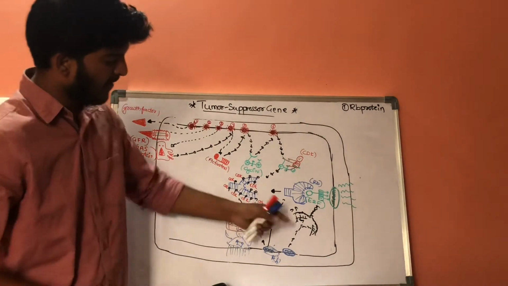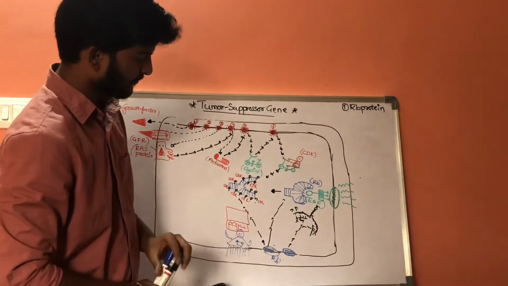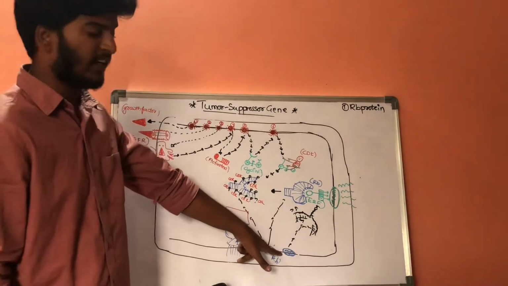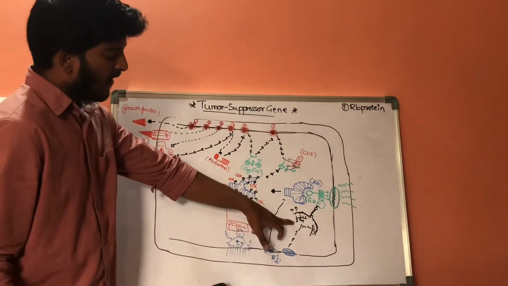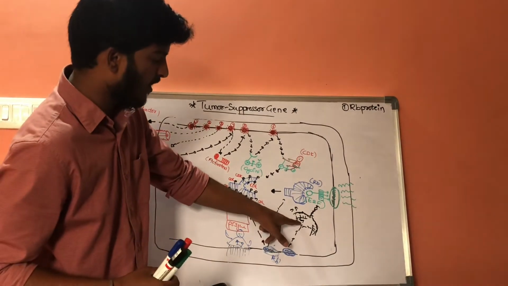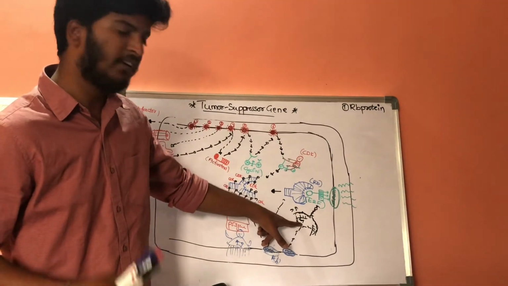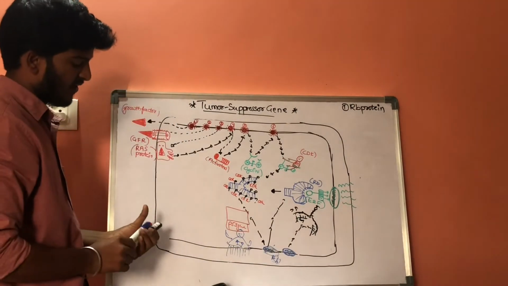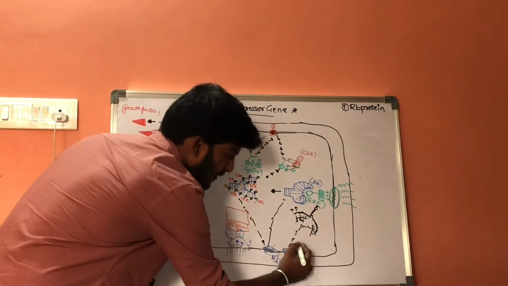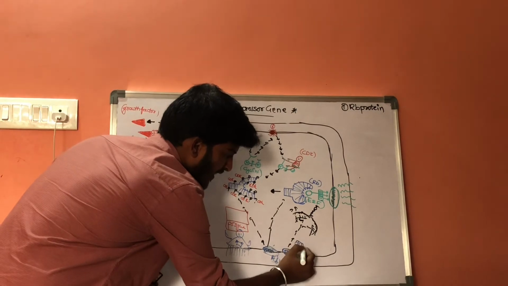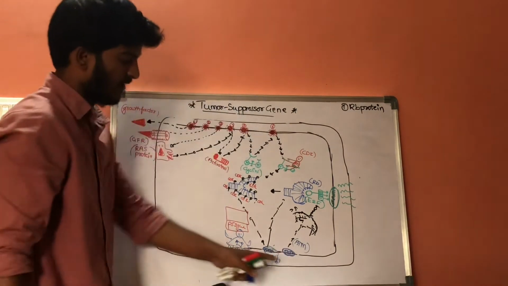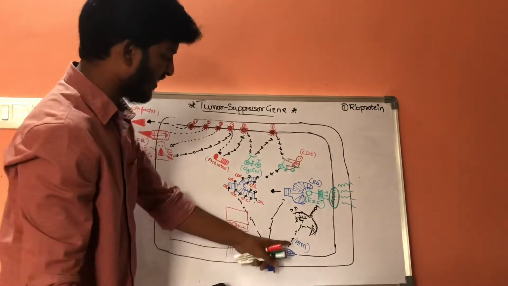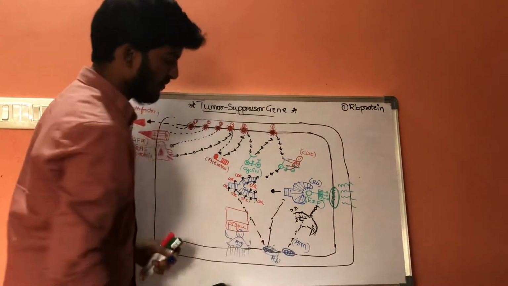If there is any abnormality, then this special set of genes will activate and notice the abnormalities in the newly formed DNA. What is the name of this special set of genes? ATM gene, the ataxia telangiectasia mutation gene.